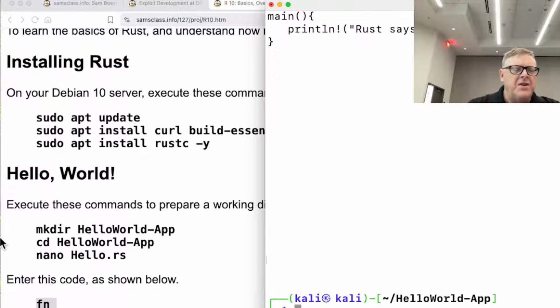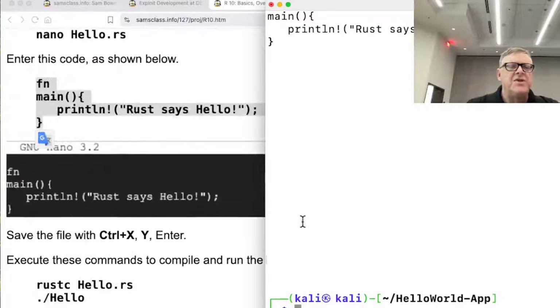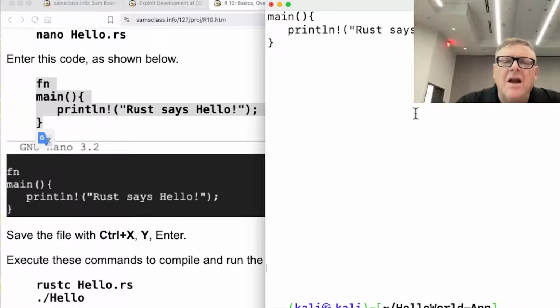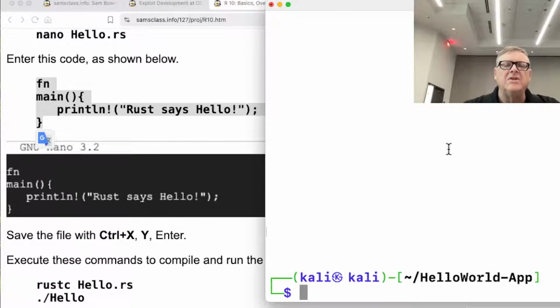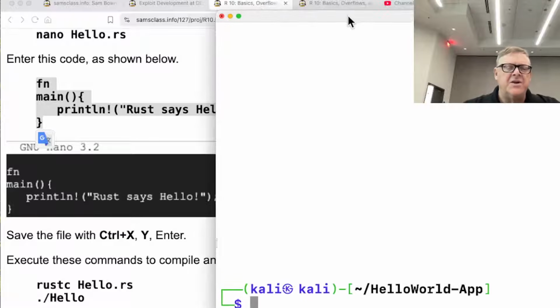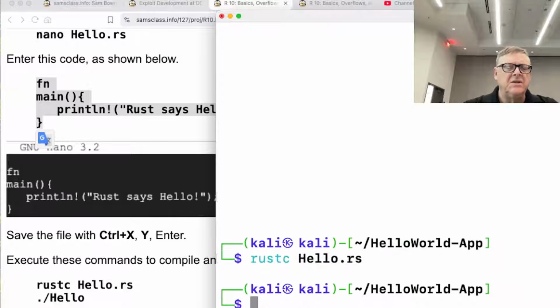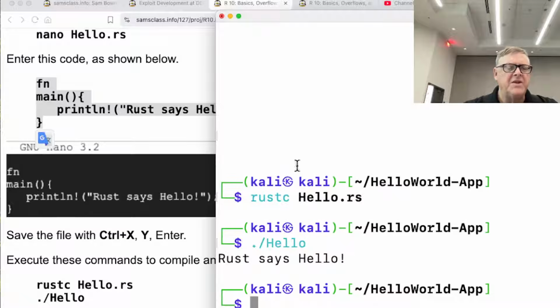All right, and then you compile this thing with rustc. Aha, okay, command plus works, fair enough. So, rustc hello. All right, it compiled and you run it, and it says hello world.